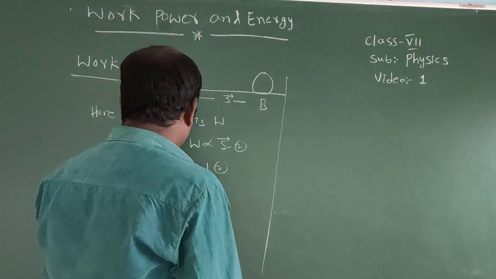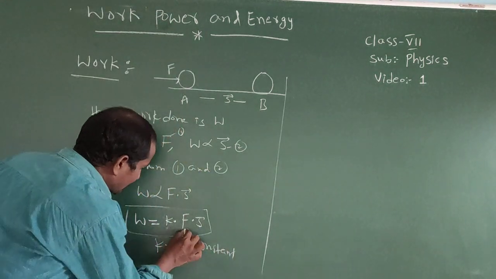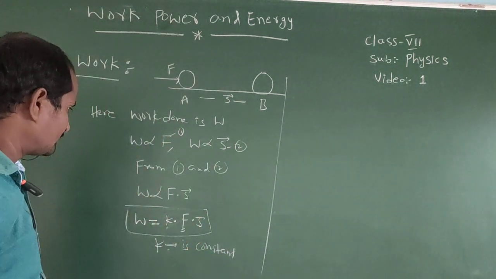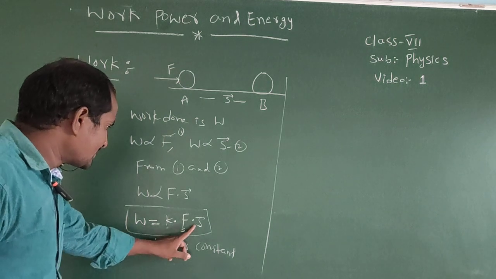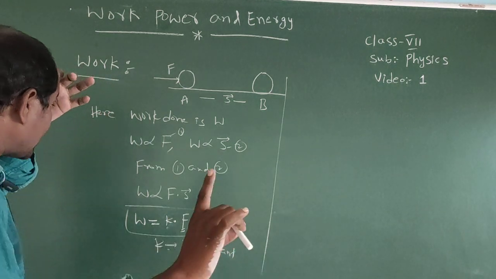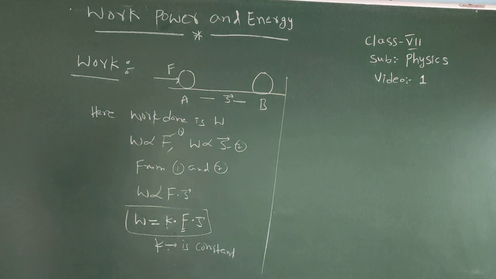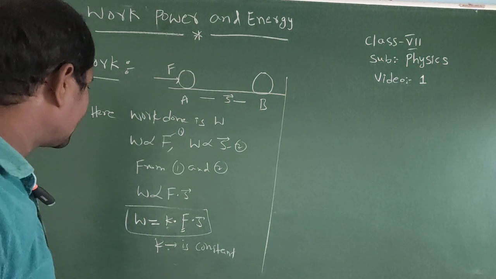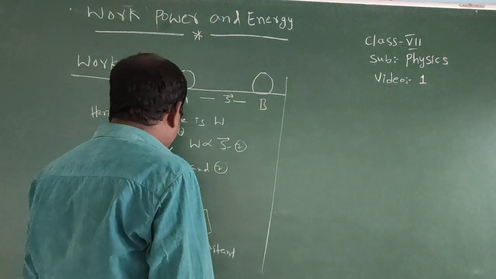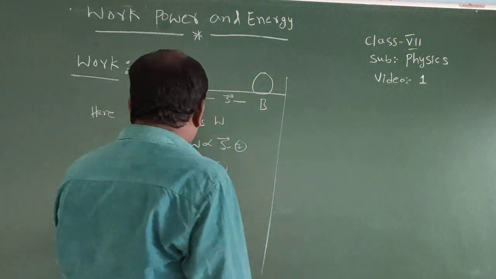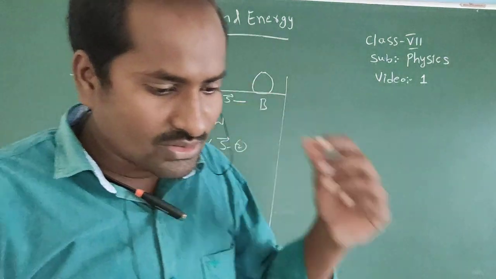That means the force acting on a body is equal to 1 Newton. Because of 1 Newton, the body gets a displacement of 1 unit or 1 meter. Therefore work done equals 1 unit. Therefore K equals 1.